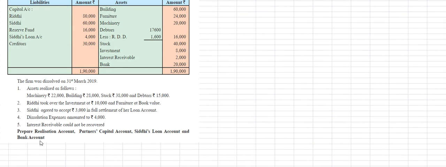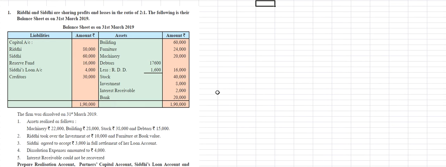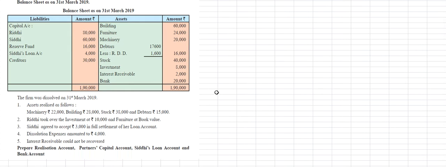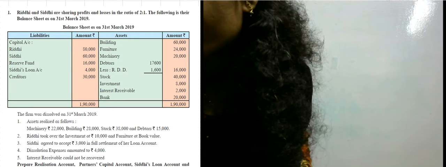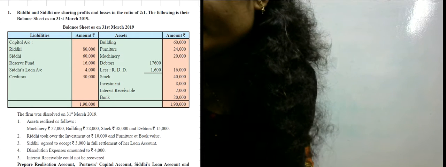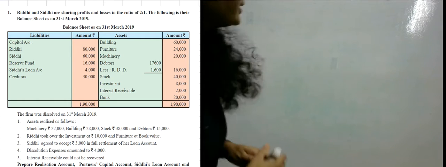We used to prepare partners' capital accounts in admission, retirement and death of a partner also. But in dissolution, we prepare the realization account and bank account. So now we'll start with the capital accounts of Riddhi and Siddhi and the loan account, and first we'll prepare the realization account in the books of Riddhi and Siddhi.